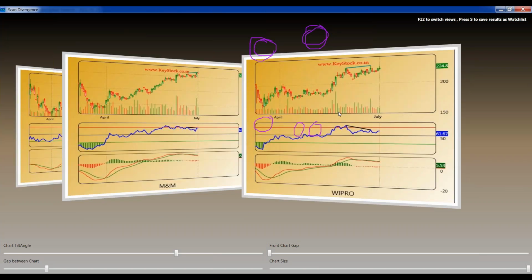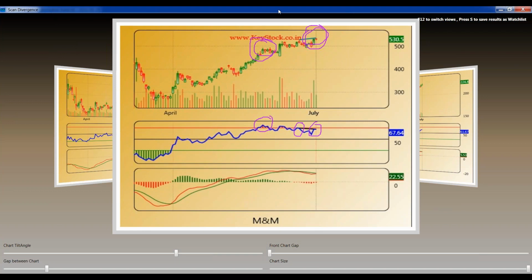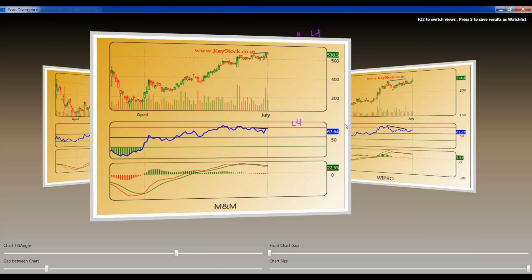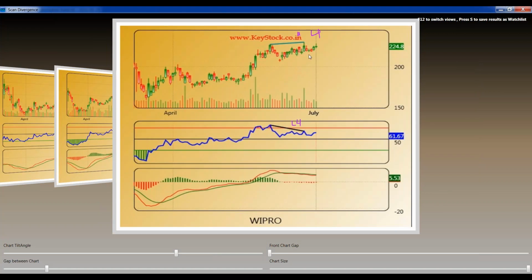See the second chart. At this point, this is Mahindra and Mahindra. Higher highs, higher lows. In the chart it is making higher highs, and in the case of RSI, it is making lower highs. So this is the divergence. If you see the next chart, it has already happened, but let's see the divergence. I'm just talking about divergence.